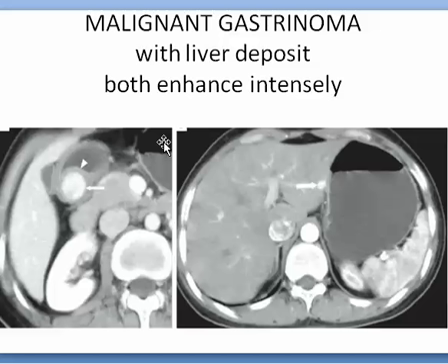This is a malignant gastrinoma with liver deposits. This is a gastrinoma, and these are the deposits. Both enhance intensely. There is intense enhancement of the deposits, like this one and that one. This is the mass, and this is the deposit, gastrinoma.